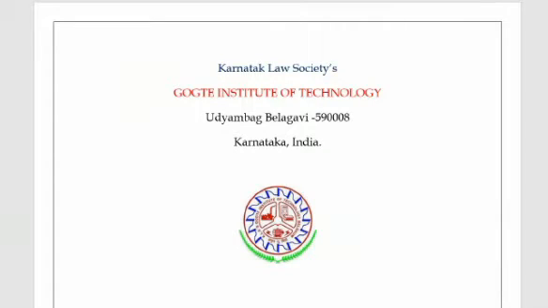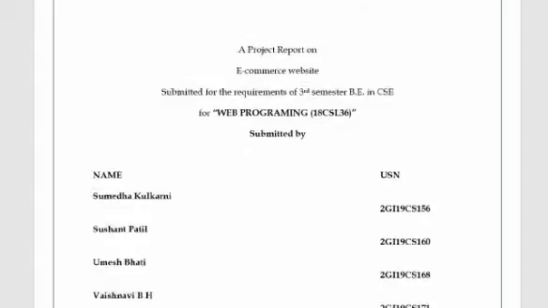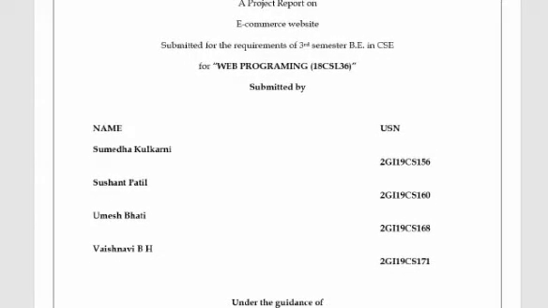Today me and my group will explain and show you our website which we have developed. We are group G11. My name is Sushant and my team members' names are Sumeda, Umesh and Vaishnavi.